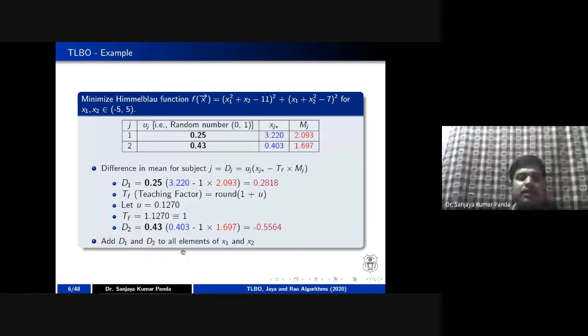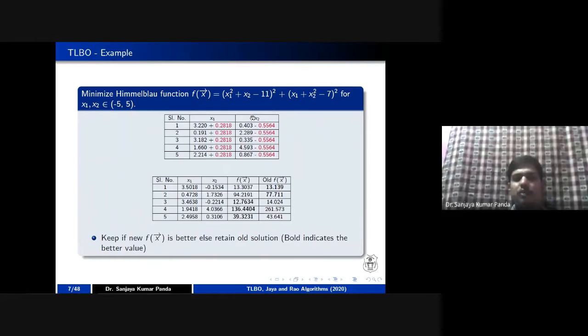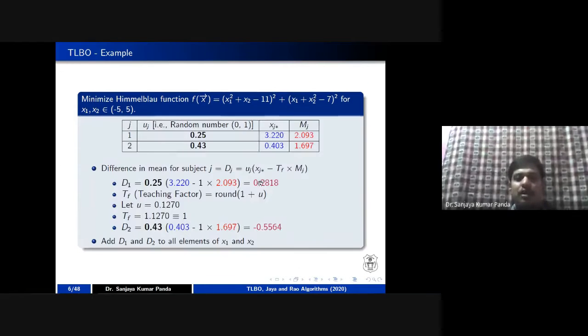After finding the difference in the mean subject, I have to update these values among all the populations. So this 0.2818 and minus 0.5564, I am updating with all. Why am I updating with all? Because this is your minimum fitness, which is desired by your problem statement, and this is your mean subject.